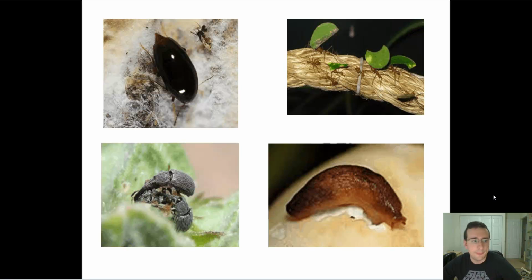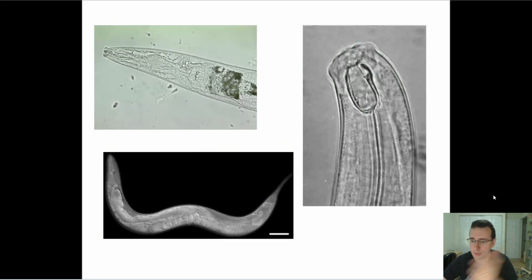You also have fungivores. Fungivores are organisms that live off fungus. Some types of ants, for example, don't actually eat those leaves. They just bring those leaves home, and then they leave the leaves inside and let the fungus grow on them. And then what they end up eating is the fungus that grows in the leaves. And here you see several other kinds of animals that also specialize in eating fungus. By the way, humans will also eat fungus. So in a way, we're special types of omnivores. When you eat mushrooms, that's a fungus.